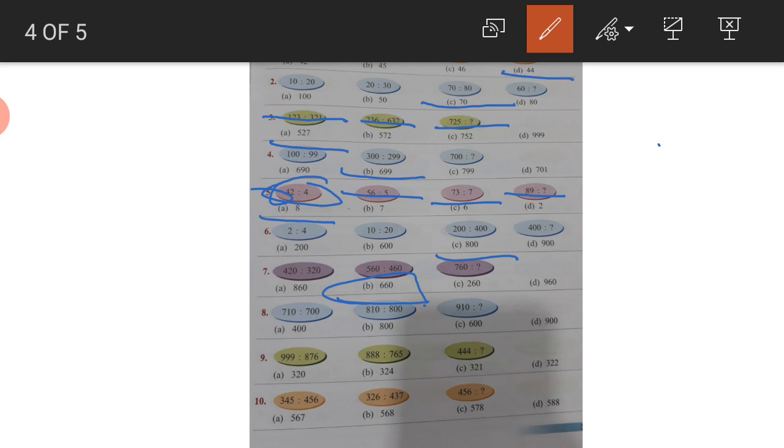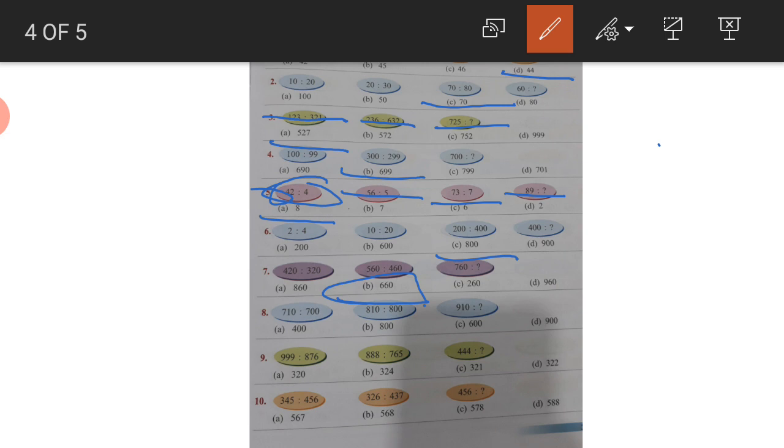Now next one, 710, 700, 810, 800, 910. What will be the answer? I know you are doing very beautifully, very quick, very fast. So do it in the same manner. I hope you all are understanding this.